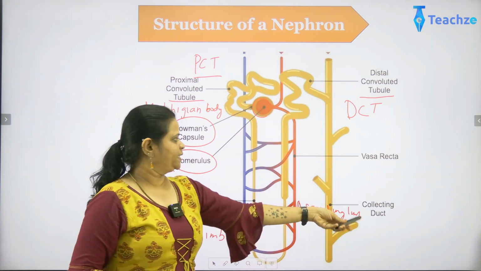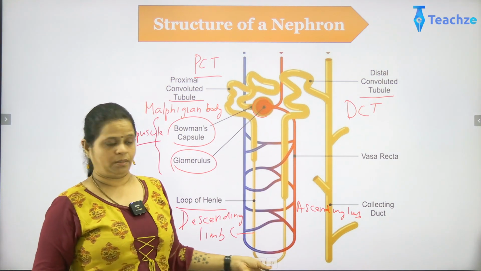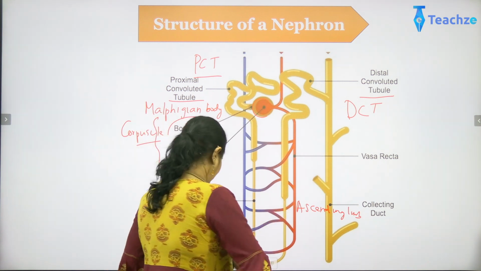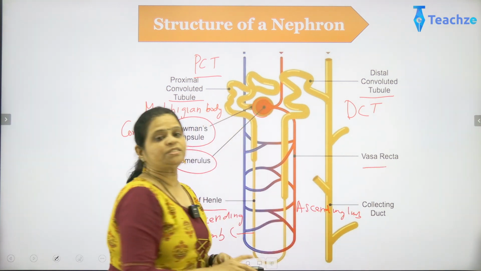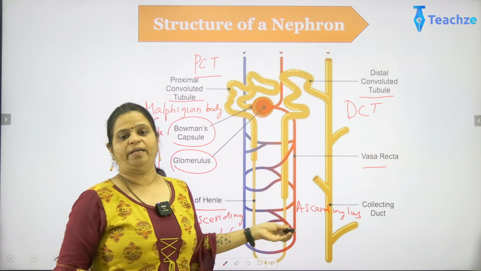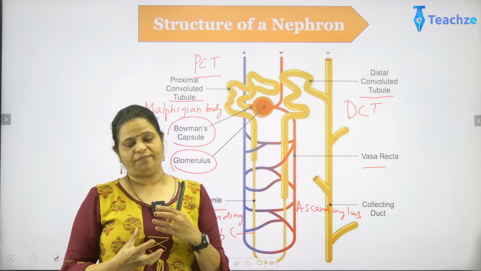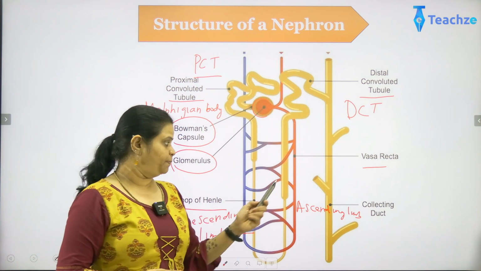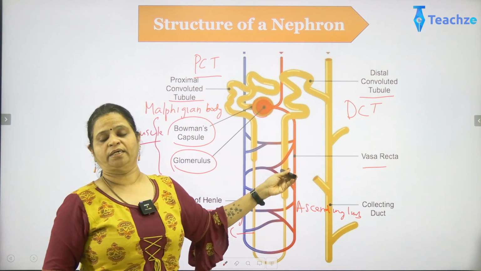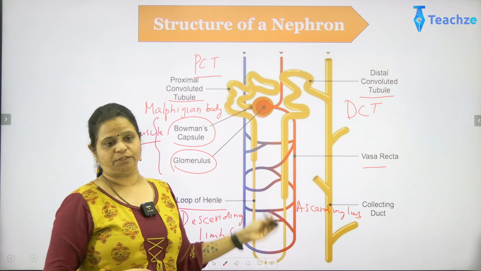Now coming to the collecting ducts, you can see one more tubule here which is called the vasa recta. Now this vasa recta is very important in osmoregulation, because the amount of salts and water which is taken out as a filtrate depends upon how much water and how much salts are present inside the tubules.